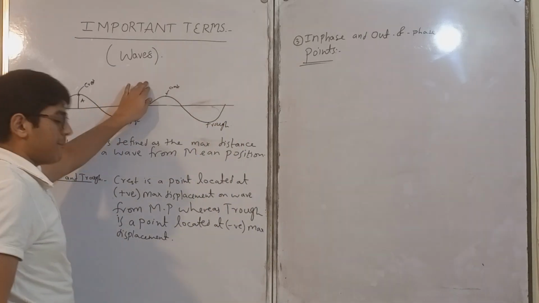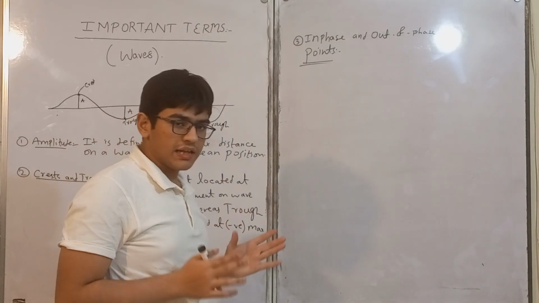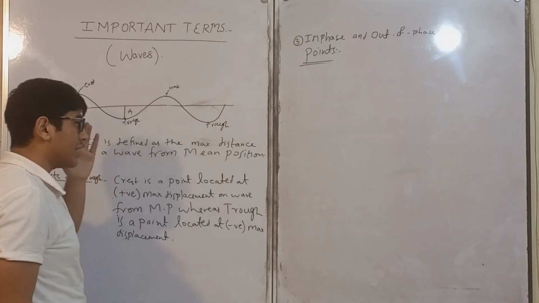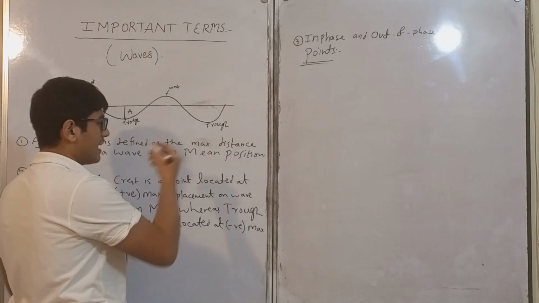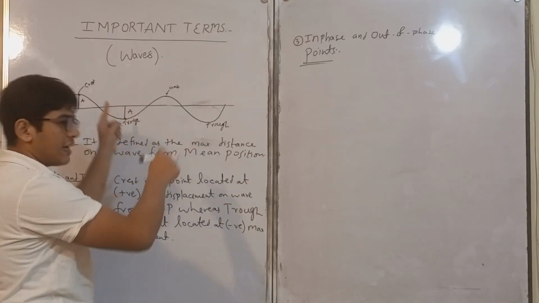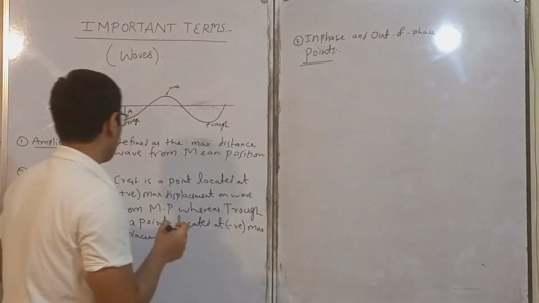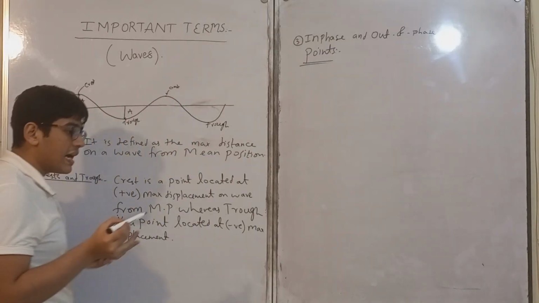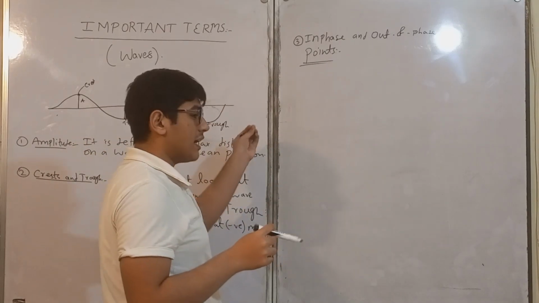So they behave in same manner. By the term behaving in same manner, I mean that they both are crests, they both are points of the same type, and they both are located at positive maximum displacement. So they are in phase points. Whereas similarly, both troughs are in phase points because they both are located at negative maximum displacement. But if we compare a crest with a trough or a trough with a crest, they are out of phase points because they behave or act in a different manner.